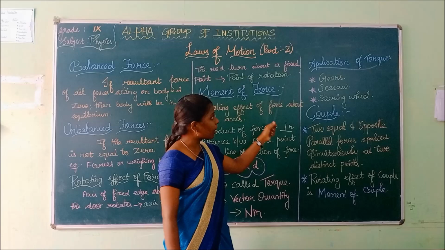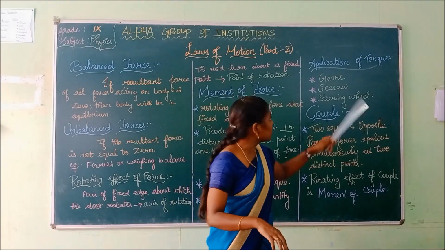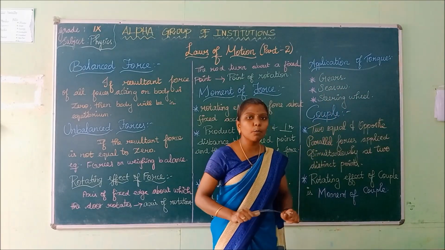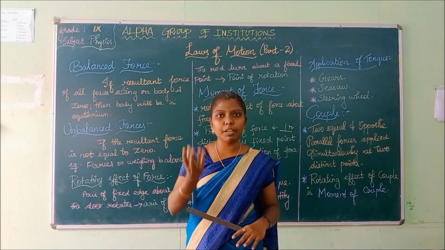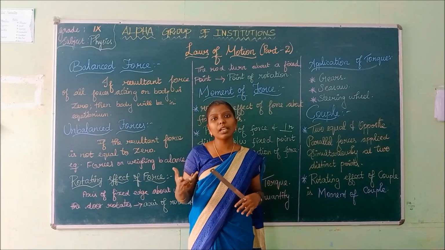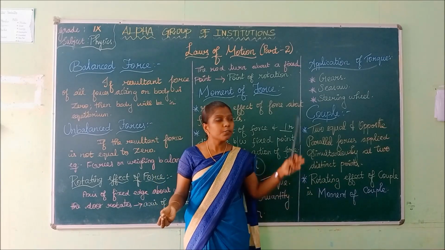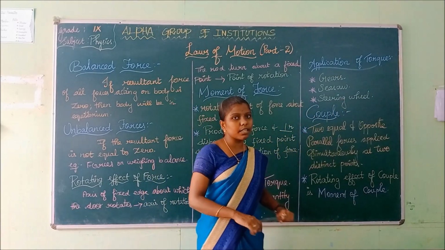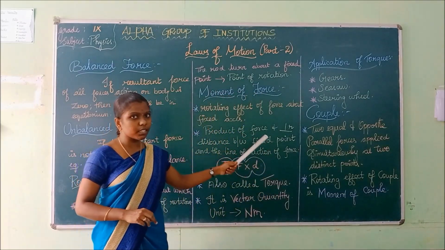Yes, good. Next, application of torque. Where will we apply this torque? We apply torque in gears, seesaw and steering wheel. In a seesaw, two persons sit at the edges and in the middle there is a fulcrum. The heavier person will lift the lighter person. So this is an example of torque. Your steering wheel is also an example of torque. Torque is applied in gears, seesaw and steering wheel.